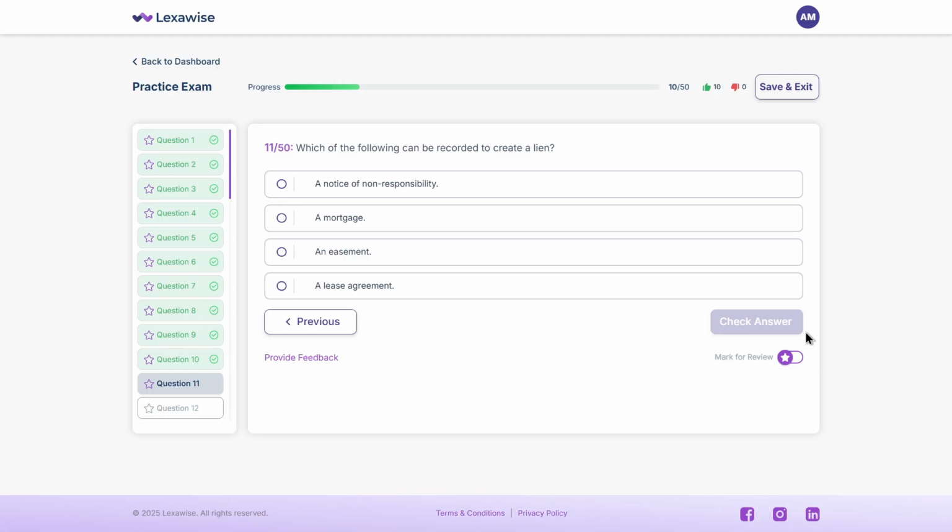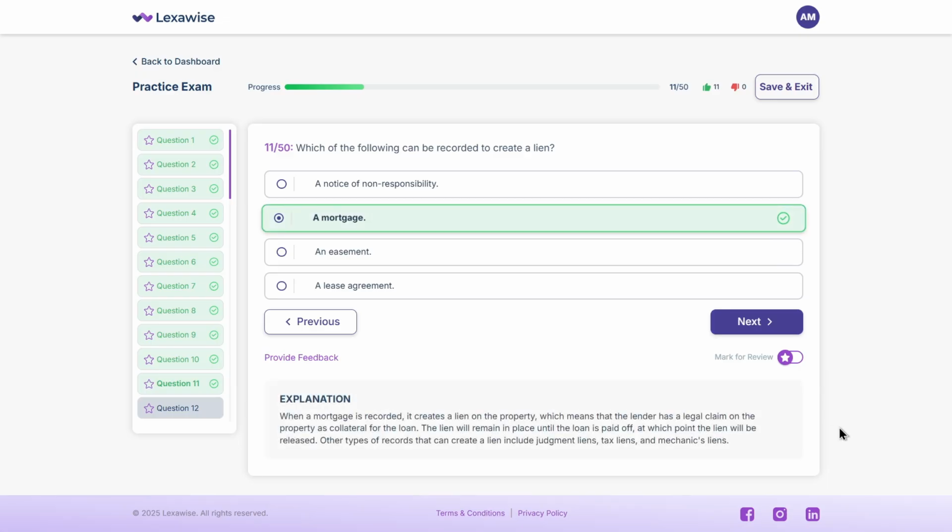Ready? The answer is B. A mortgage. Recording a mortgage puts the world on notice that there's a lien, a legal claim on the property as security for the loan.